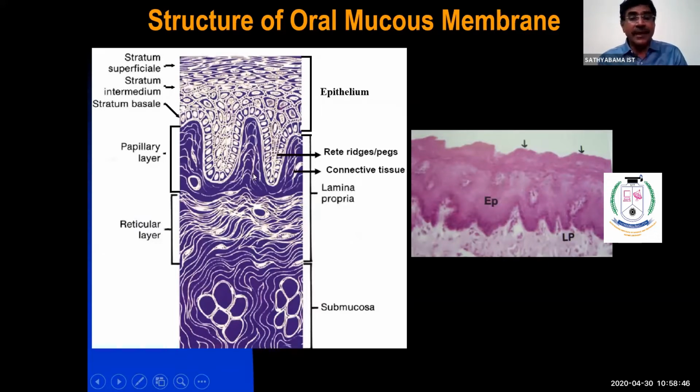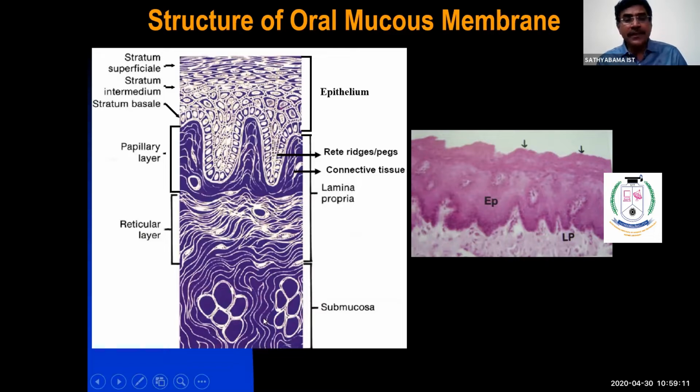Just below the lamina propria you have the submucosa, where you have major blood vessels, fatty tissue, neural elements, and salivary tissue. This is the submucosa, and this is the muscle.